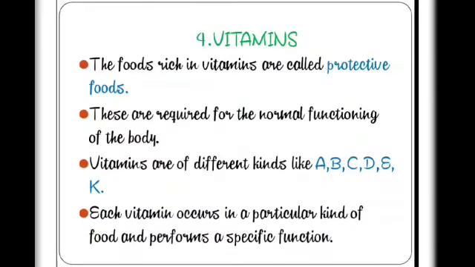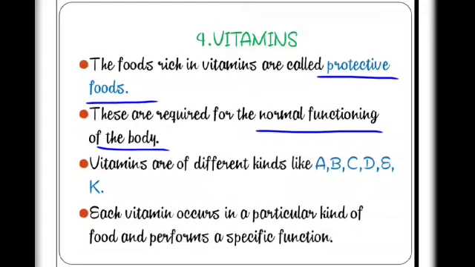Fourth nutrient is the vitamins. The food rich in vitamins is called protective food. Vitamins help us to fight against the diseases. These are required for the normal functioning of the body. Vitamins are of different kinds like vitamin A, vitamin B, vitamin C, vitamin D, vitamin E, vitamin K. Each vitamin occurs in a particular kind of food and performs specific functions.